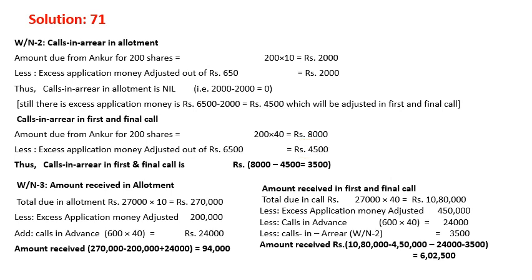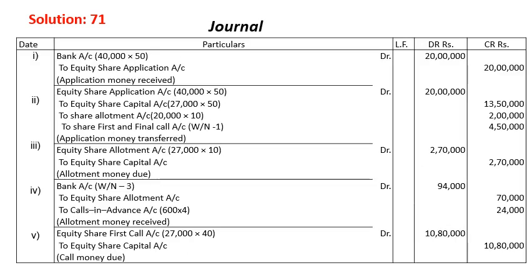Now we'll move to the journal entry. In the journal entry, 40,000 shares are received, 50 rupees application money. So bank account debit to share application, 20 lakhs. And the adjustment, you check it, the adjustment: share application is received 2 lakhs, and now equity share will go only 27,000. It's the issued number.